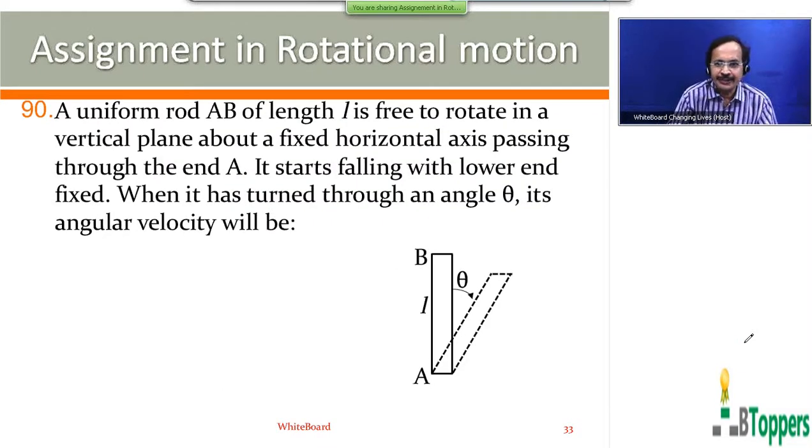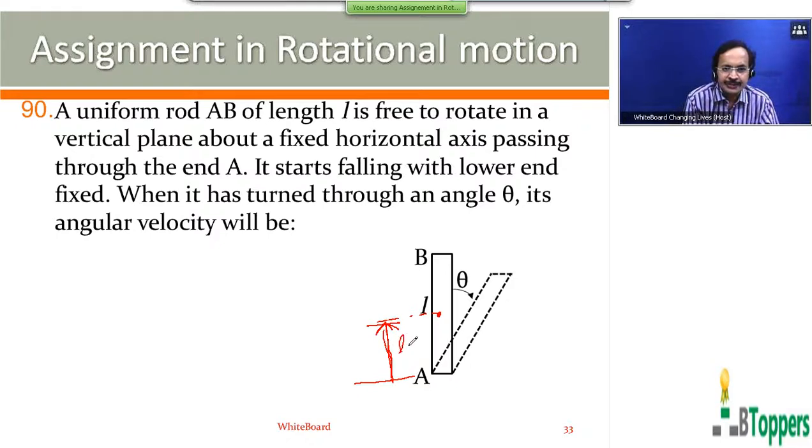Let us see the next question, question number 90. A uniform rod AB of length L is free to rotate in a vertical plane about a fixed horizontal axis passing through A. It falls with its lower end fixed. When it has turned through an angle theta, what is its angular velocity? So we are going to apply conservation of energy. The rod is rotating about an axis passing through one of its ends, passing through A and perpendicular to its length.